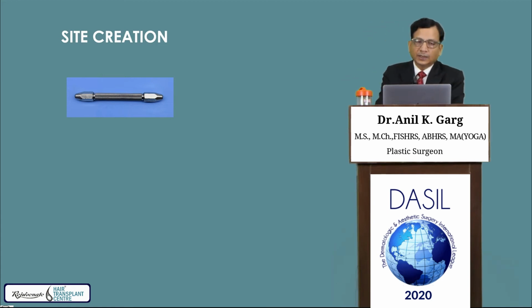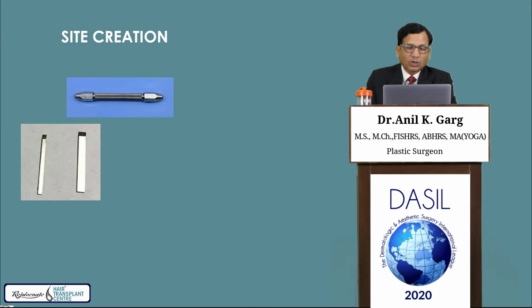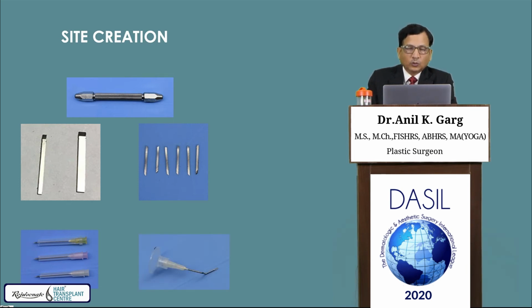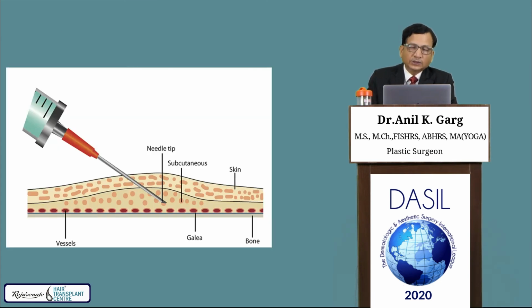Now we come to the site or the slit creation. This is the handle over which you can mount the blade. The blade can be rectangle or angled. They come in custom sizes, or you can use a hypodermic needle 18, 19, 21. You can bend the angle to make slits in the temporal area or in the crown. Tumescent solution, I think you all know, should be injected in the subcutaneous plane, never below the galea.